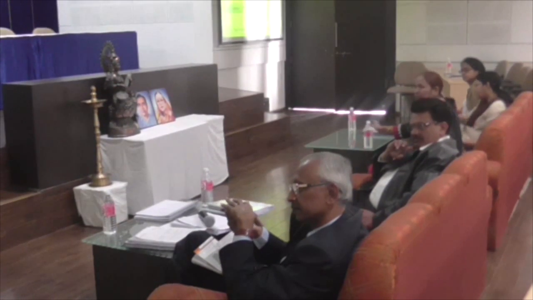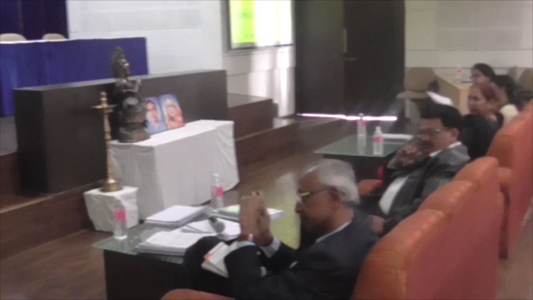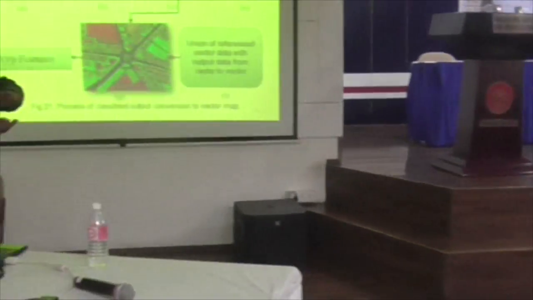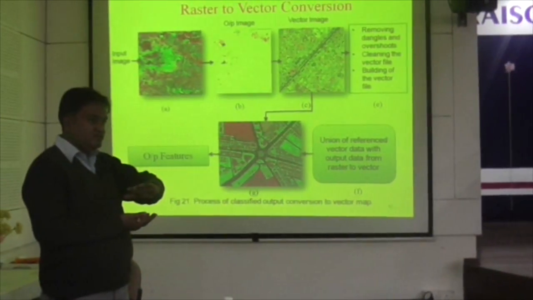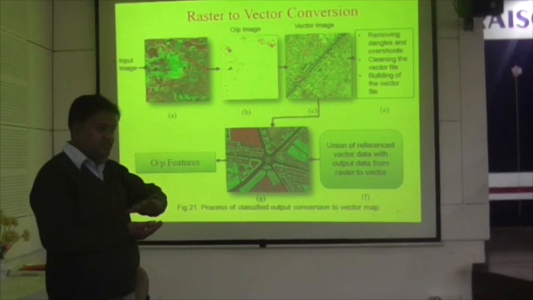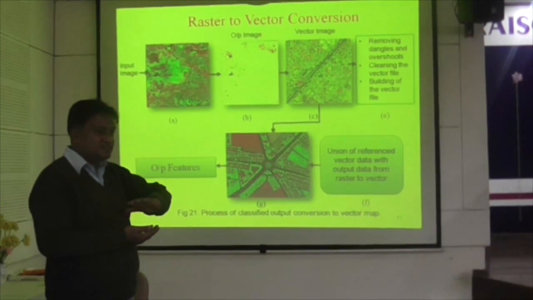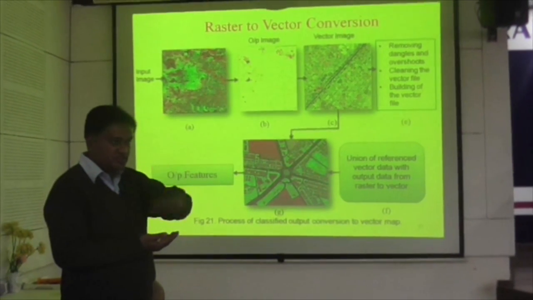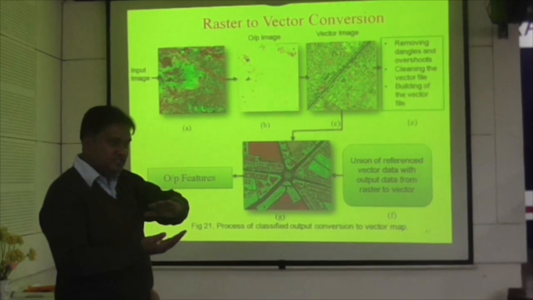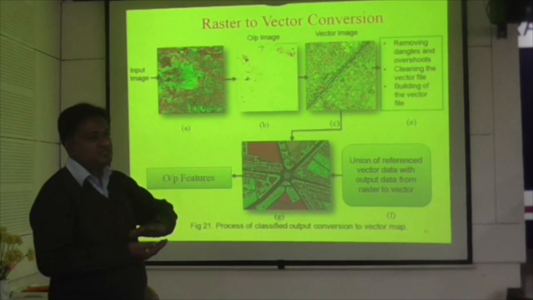What we are doing here is overlaying the satellite image as the backdrop, and the vectorized output we are overlaying over that. Then by observing whether that building is accurately what we are expecting, 30 by 30 square meter, when we switch on and off, we can see that this building is lying below that parcel.